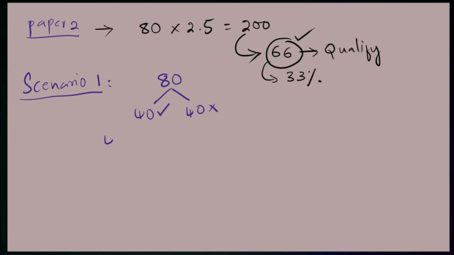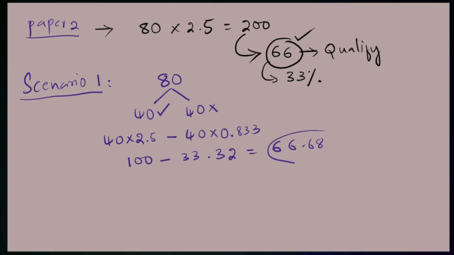For the 40 right, you will score 40 into 2.5, which is 100, and there is negative marking. 40 into 0.833 is the negative mark, which is one third of 2.5. Subtracting it, 100 minus 33.32 gives you 66.68 marks. Fair enough to qualify for your preliminary examination.